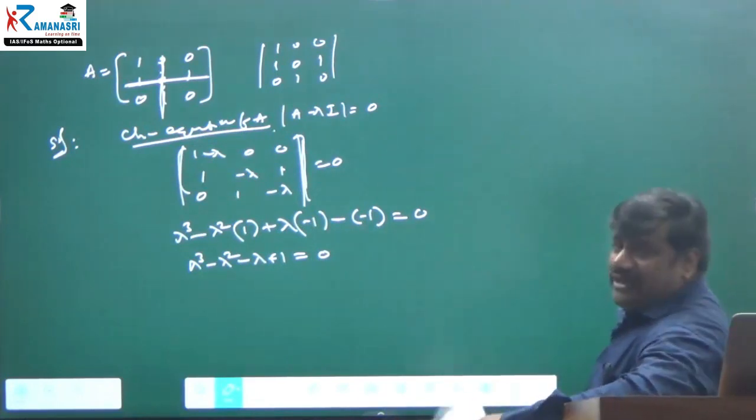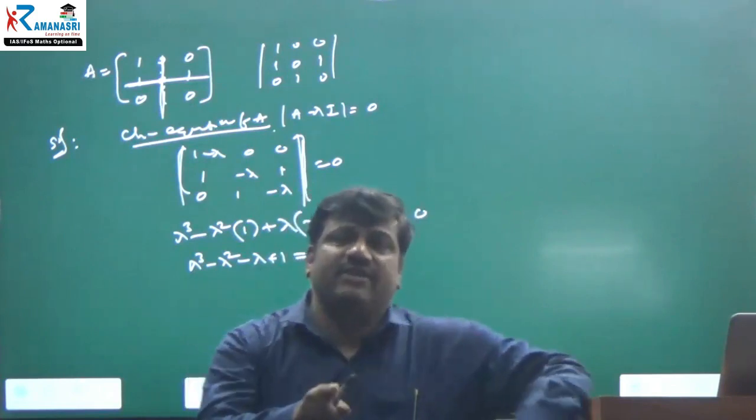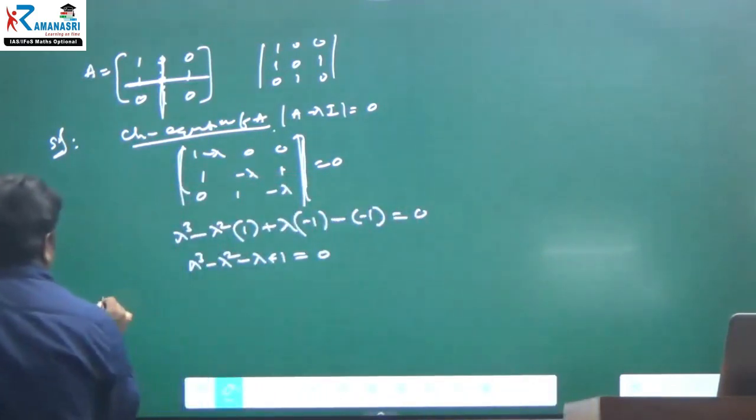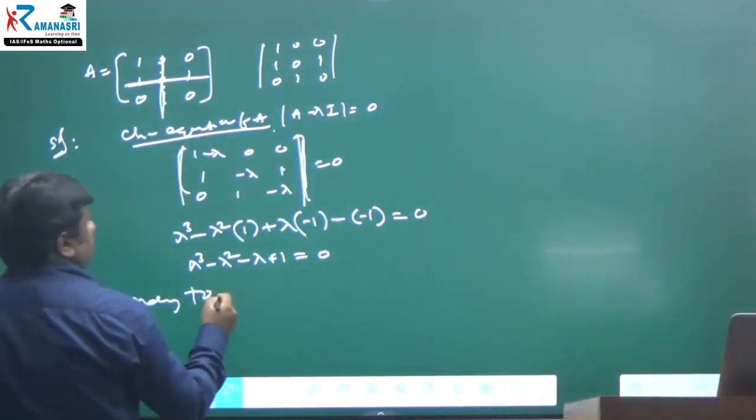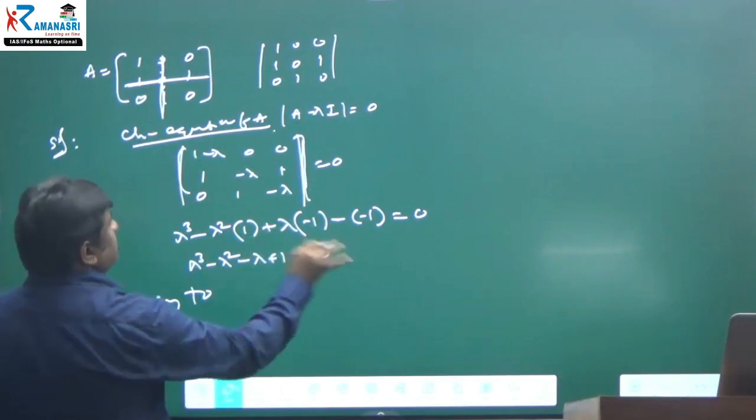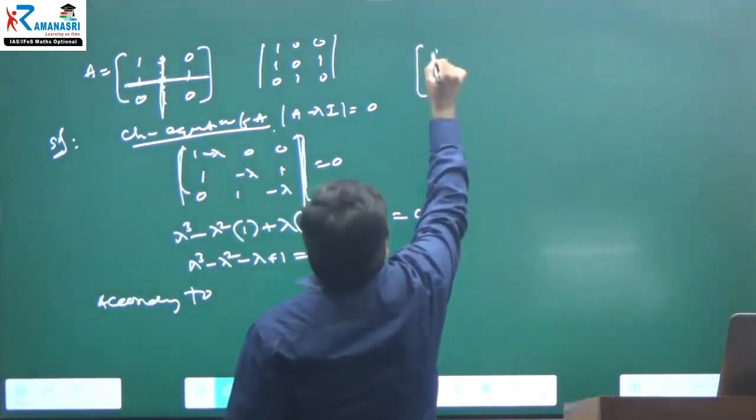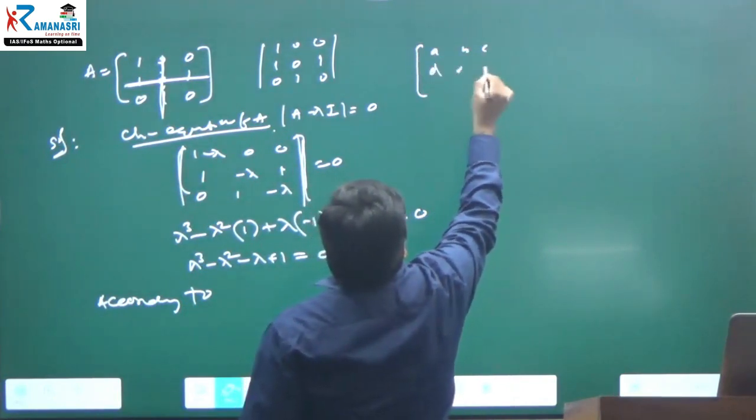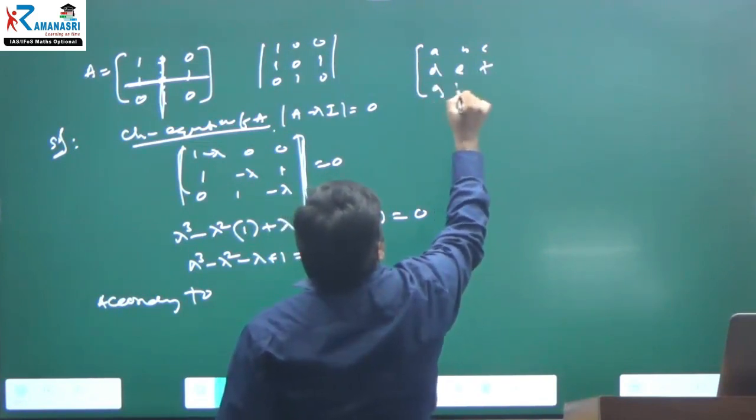Now you tell me, according to the Cayley-Hamilton theorem, every square matrix satisfies its characteristic equation. Okay, you can use this technique. Otherwise, in case you are missing it, I am giving the matrix with entries A, B, C, D, E, F, G, H, I.